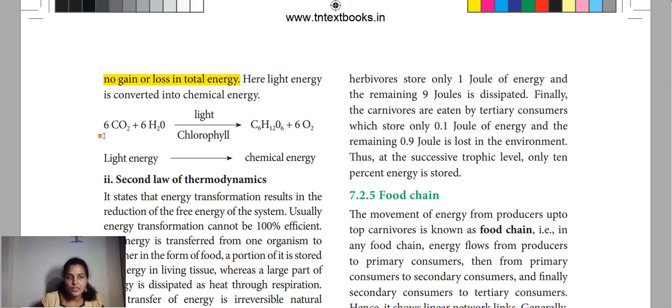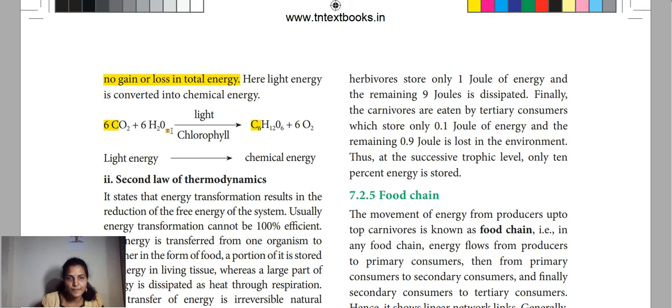We know very well that we have to balance this. So how many atoms of carbon are here? Carbon alone, I'm saying: 6. You just see 6 carbon is there, right? And here oxygen 12. Here 12 and here 6.